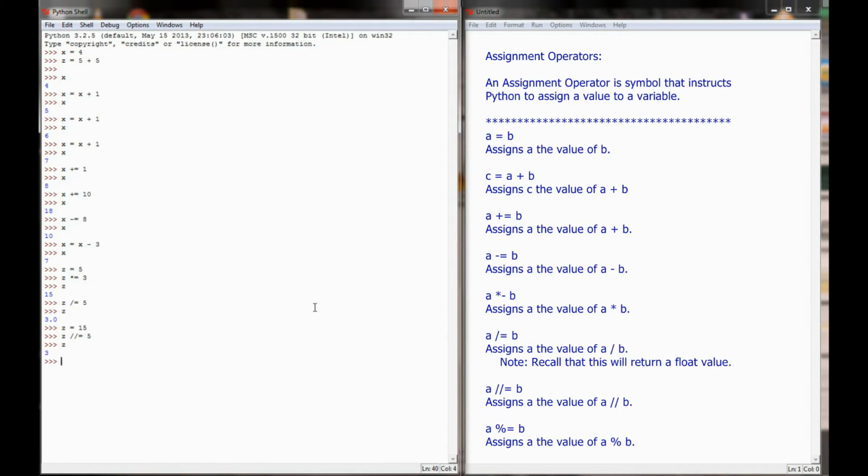I can use raised to the power of. So if I have, say, x, we're going to set x equal to 2, and I want x raised to the power of 4. X is going to equal 16.